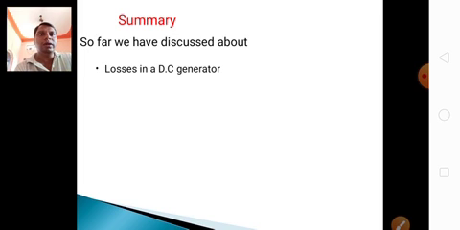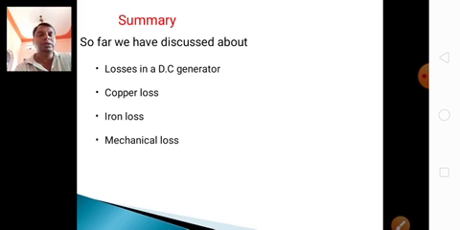So far we have discussed total loss in a DC generator: copper loss, armature copper loss, series field copper loss, shunt field copper loss, and iron losses, that is hysteresis loss and eddy current loss, and the mechanical losses. Mechanical losses means friction loss and windage losses. Stray losses are a combination of iron losses and mechanical losses. Constant losses mean stray losses plus shunt field copper losses. Right.